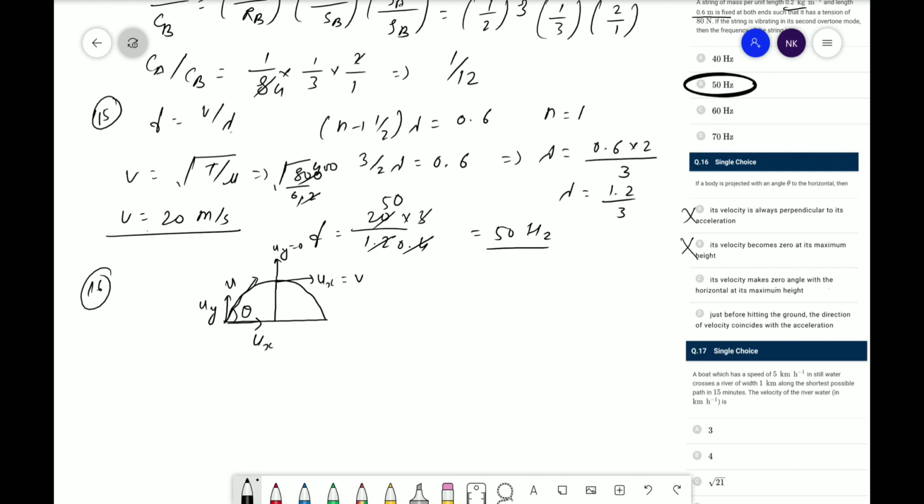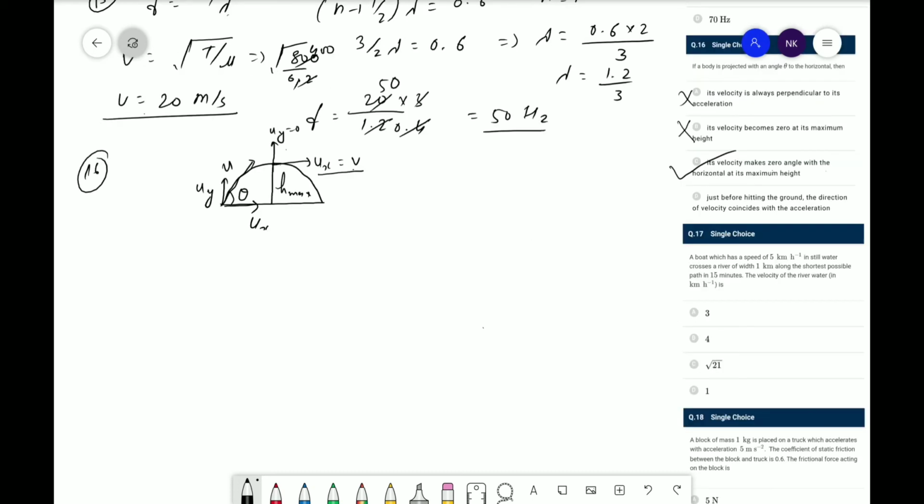Its velocity makes 0 angle with the horizontal at its maximum height. Now look, the component along y is 0 and ux is parallel to the final velocity. So at maximum height, ux will be equal to the final velocity. Therefore answer C is correct.